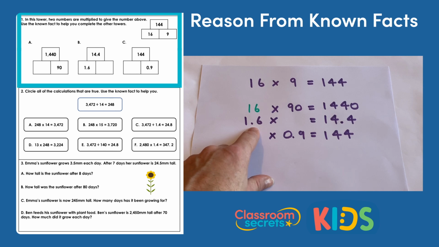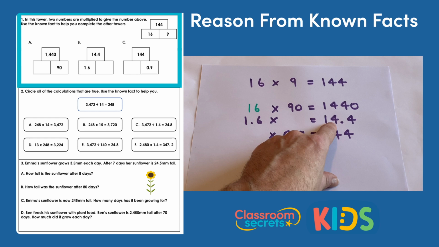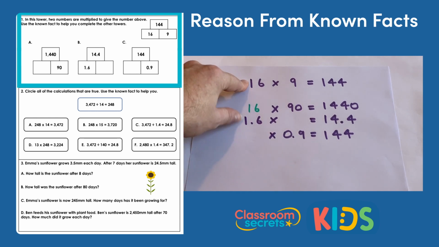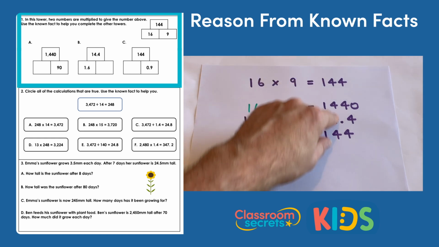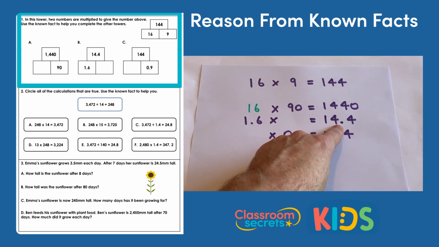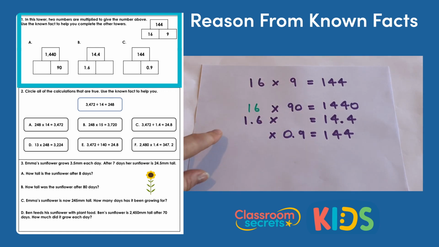For tower B, it's 1.6 multiplied by something equals 14.4. So in here we have 1/10 of 16, 1.6, and the answer is also 1/10 of 144. It's 14.4. So again, in this case, this number doesn't need to change. 1.6 multiplied by 9 is 14.4.